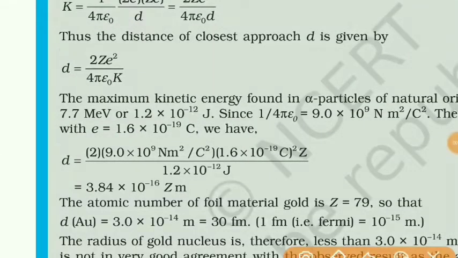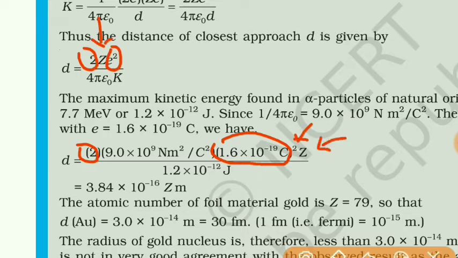So now putting these values, you can see here 2e square, that is (1.6 into 10 raised to minus 19) square, z as it is, then 1 upon 4 pi epsilon naught is 9 into 10 raised to 9, and kinetic energy is 1.2 into 10 raised to minus 12 joule.